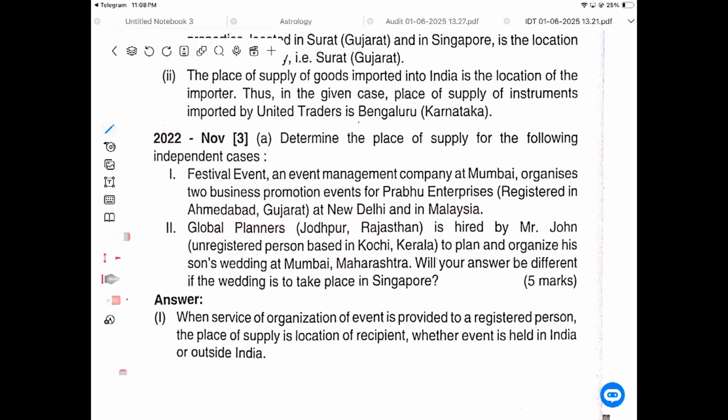So, the recipient is registered. The place of business is in New Delhi and in Malaysia. In the case of Malaysia, it will be Gujarat, and New Delhi will be New Delhi. But as he is registered, both will be in Gujarat.